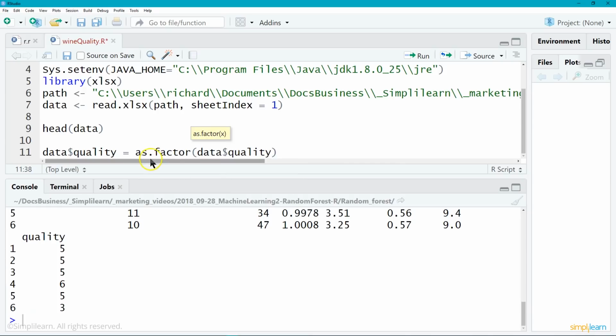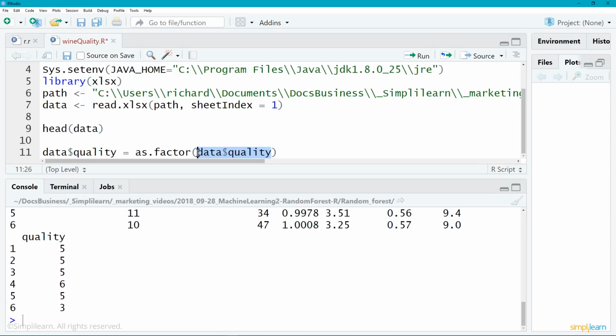Let's stop just for a second and look at this. Factor takes this and looks at the data categorically. So instead of it being on a continuous scale of 0 to 100 or something like that, it actually looks at it as category 5, category 6, category A, category cat, category dog.